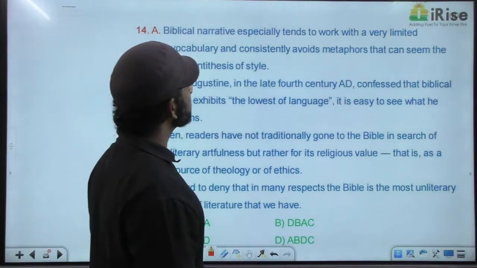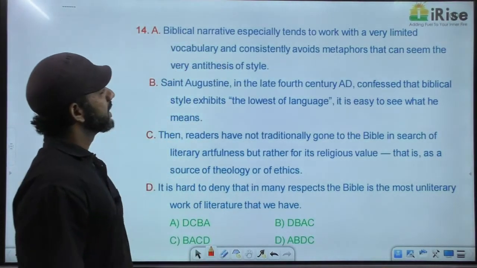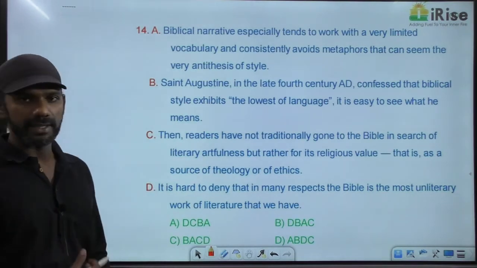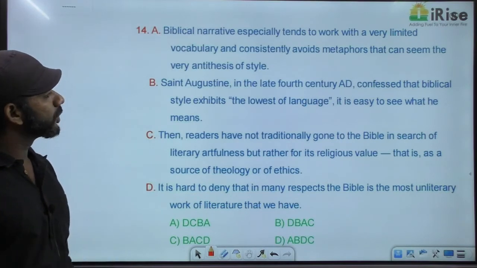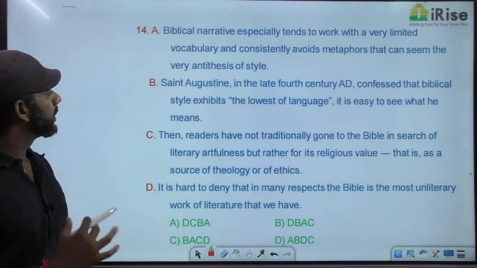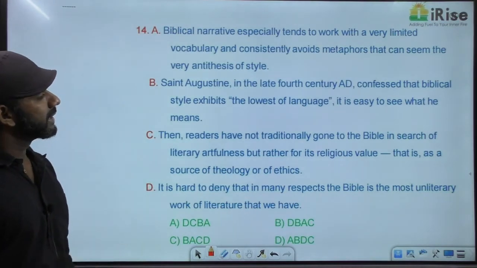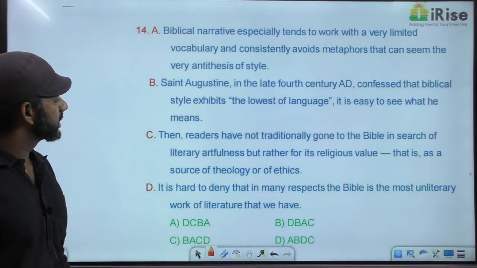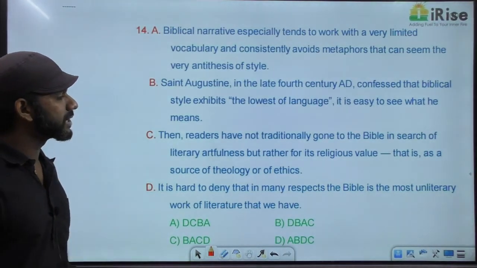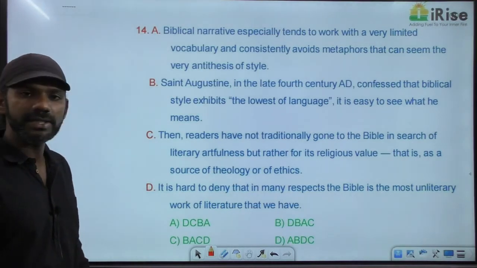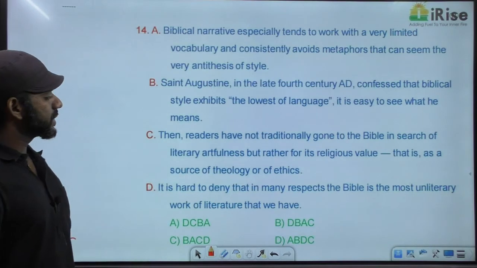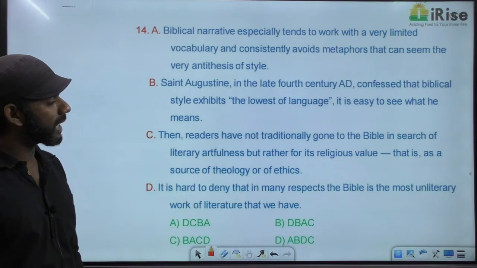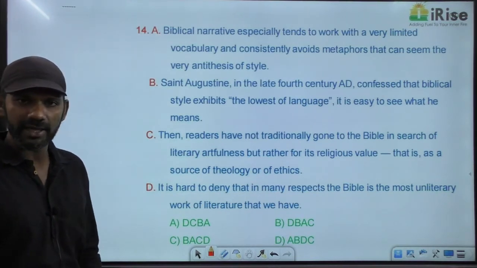Biblical narrative especially tends to work with a very limited vocabulary and consistently avoids metaphors that can seem the very antithesis of style. Saint Augustine in the late 4th century AD confessed that biblical style exhibits the lowest of language. It is easy to see what he means. Then readers have not traditionally gone to the Bible in search of literary artfulness, but rather for its religious value, that is, as a source of theology or of ethics. It is hard to deny that in many respects the Bible is the most unliterary work of literature that we have.